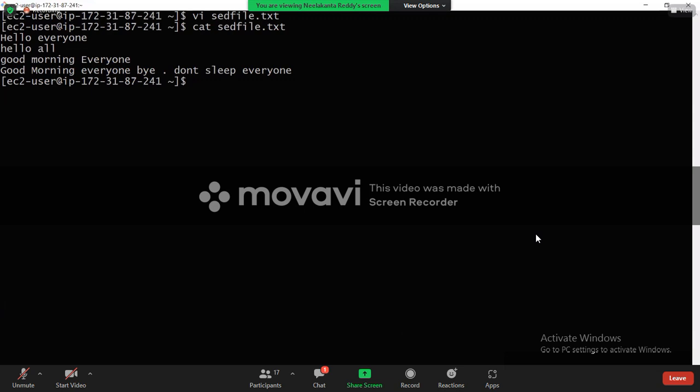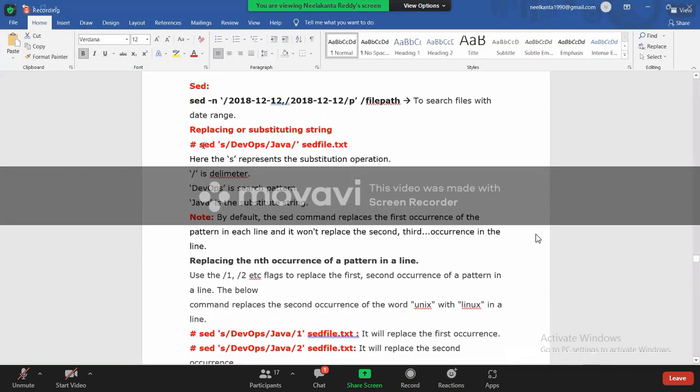Let me explain the syntax first, then I'll come here. Sed is the command, same as all the commands. Sed, and the file name at the end. Whatever we want to do, we give it here. This is the search criteria, which is a text. I want to search for a word like DevOps, or a word like Java. DevOps and Java are text, meaning strings. What is recommended? Even if you don't use it, it's not a problem, but whenever you use a string in Linux, it is recommended to keep it in either single quotes or double quotes. That is the reason I'm keeping it in single quotes. This is my search criteria.